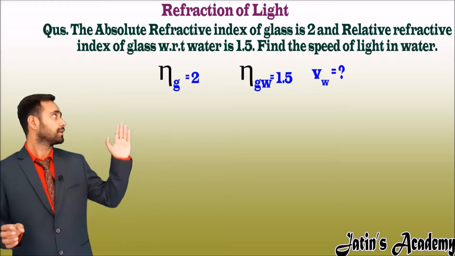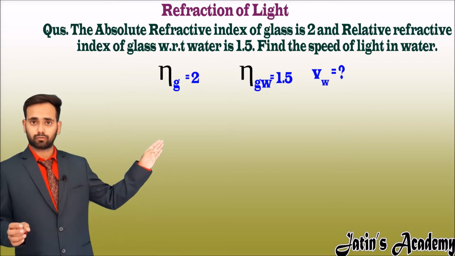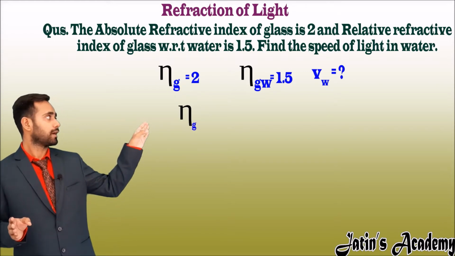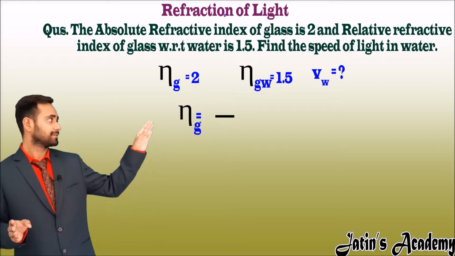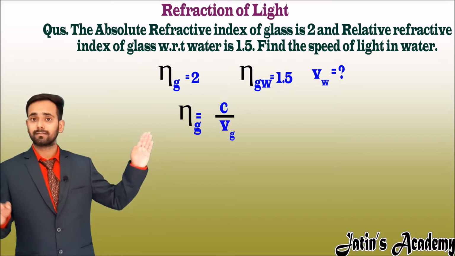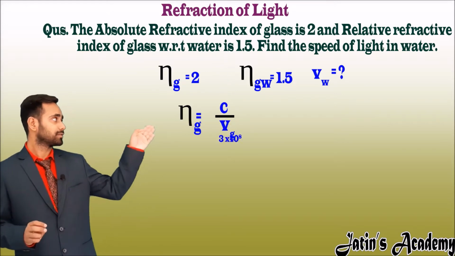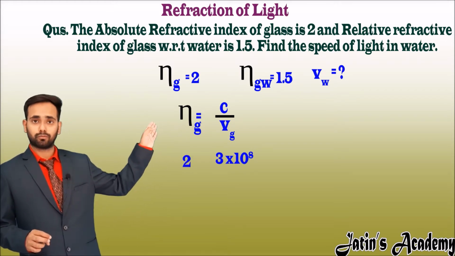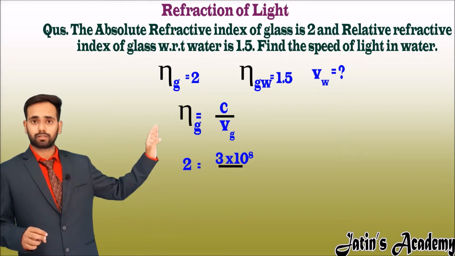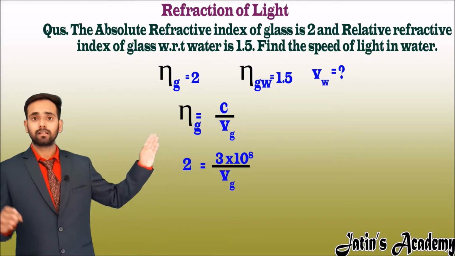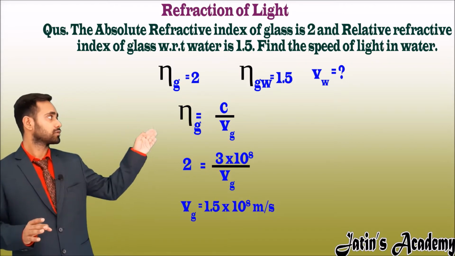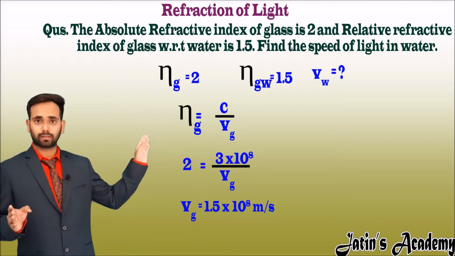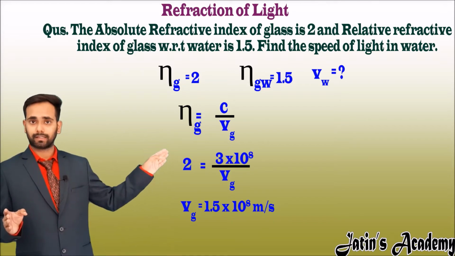Here, the absolute refractive index of glass is 2, where refractive index is shown by symbol N. So Ng is given, that is C upon V. Here C is the speed of light in vacuum, that is 3 into 10 raised to power 8 meter per second, and the refractive index is given, that is 2. From here we calculate the velocity of light in glass, that is 1.5 into 10 raised to power 8 meter per second. Now the relative refractive index of glass with respect to water is given, that is 1.5.